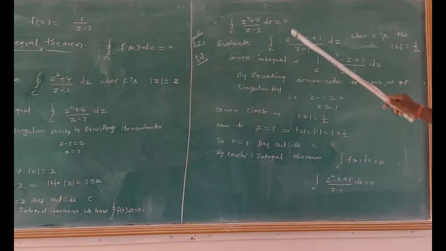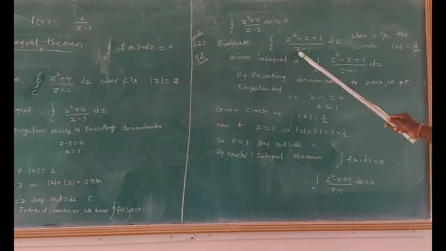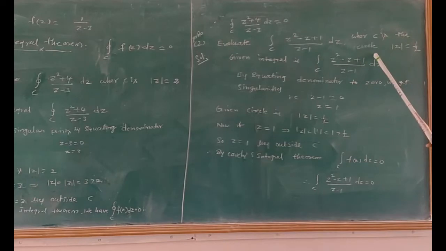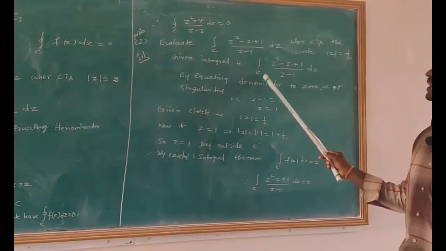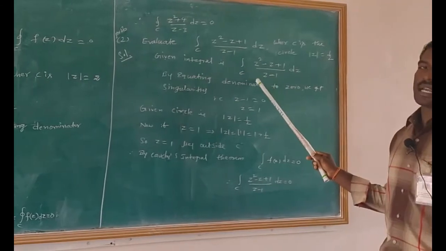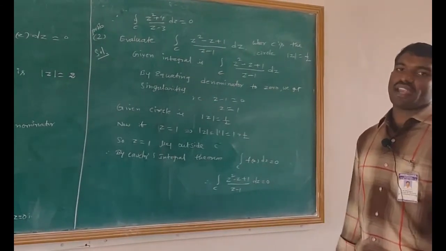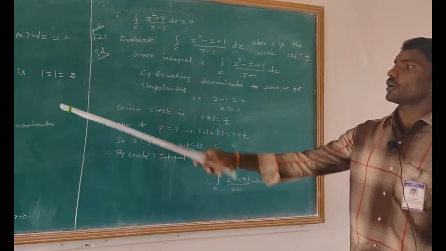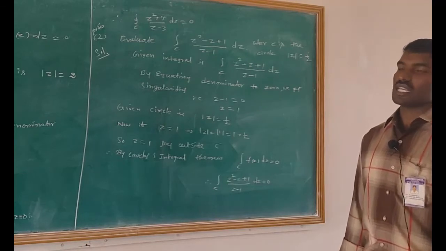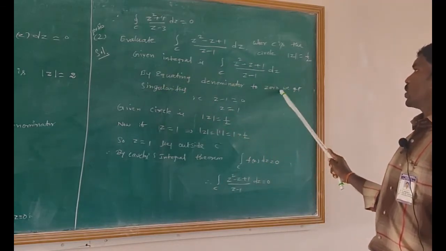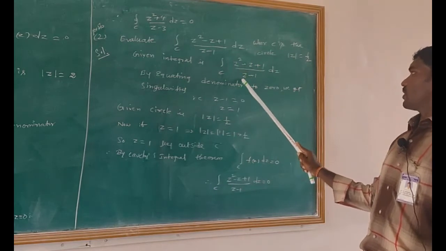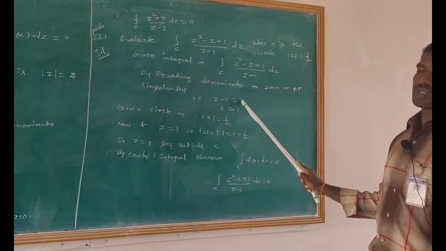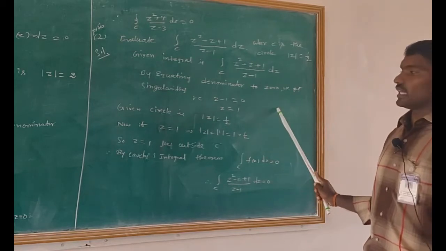Evaluate the integral over C of z square minus z plus 1 divided by z minus 1 into dz, where C is the circle modulus of z equals 1 by 2. Solution: the given integral is the integral over C of z square minus z plus 1 divided by z minus 1 into dz. Now, to find the singular points, we equate the denominator to 0. Here the denominator is z minus 1, that is z minus 1 equals 0. Therefore z equals 1 is the singular point.